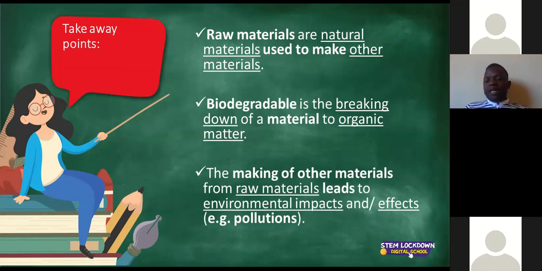And the last point, the making of other raw materials leads to impacts or other effects such as pollution. As much as it's important for us to use wood for our chairs and paper, crude oil to make mom's car and dad's car run, plastics so that we can carry our lunches, when we use this and we do not use it wisely, it damages our environment. All right, ladies and gentlemen, I would like to thank you very much.